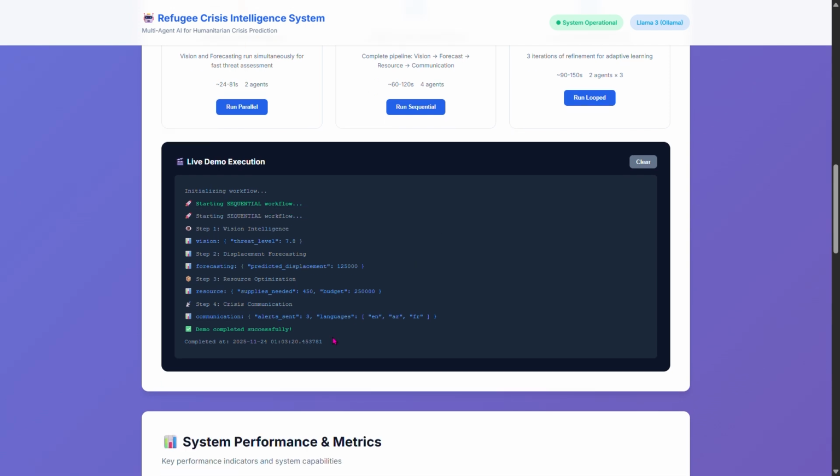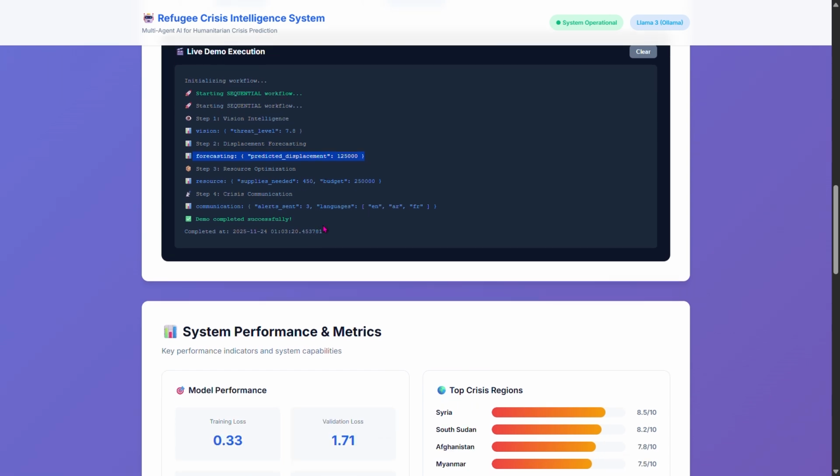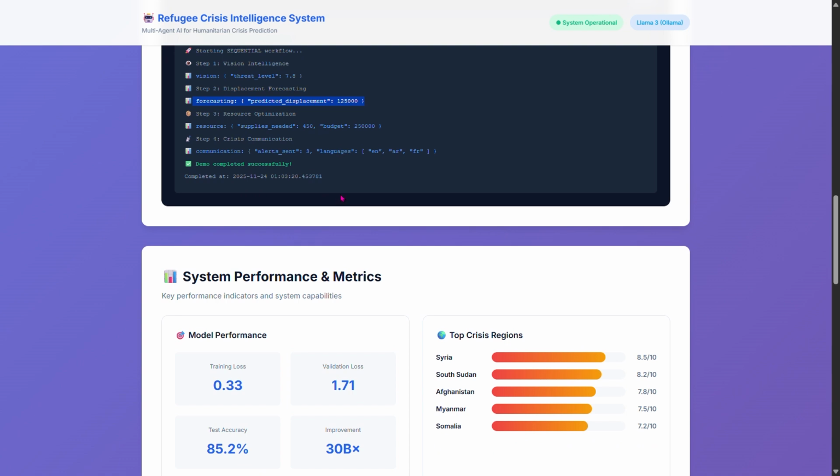So the output has been generated, and here it states the prediction: 12,000 emergency shelter kits, 890 tons of food supplies, and 15 mobile medical units. It even figures out the optimal distribution: 60% to primary sites, 30% to secondary staging areas, and 10% to emergency reserves. And finally, the crisis communication agent is generating situation reports and alerts.